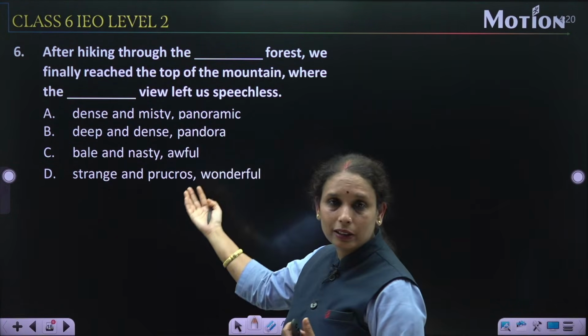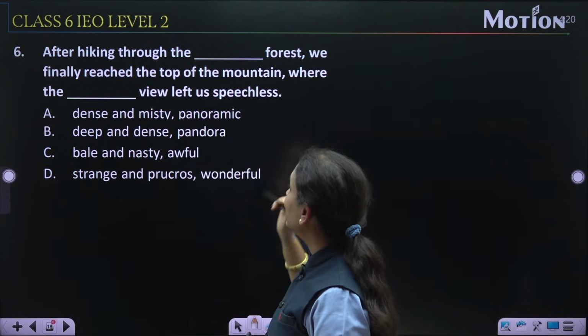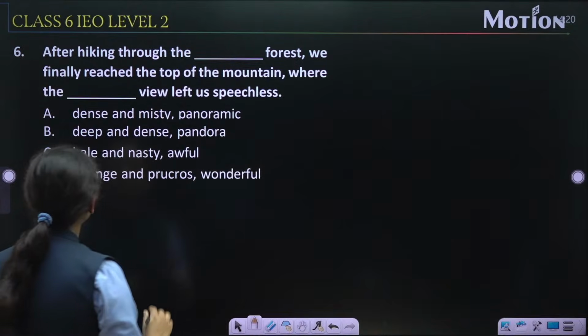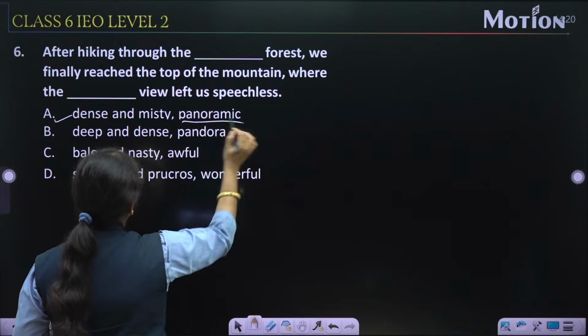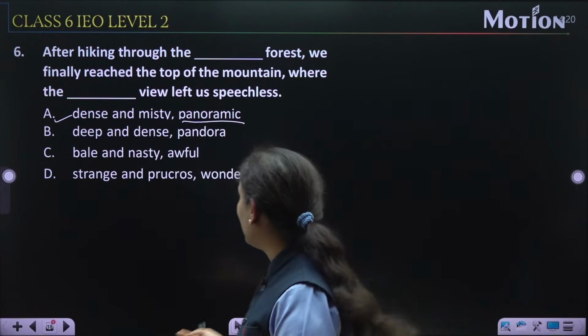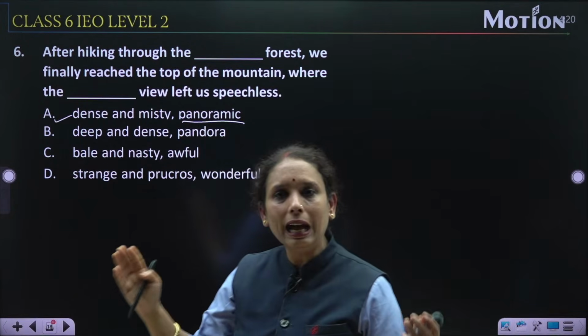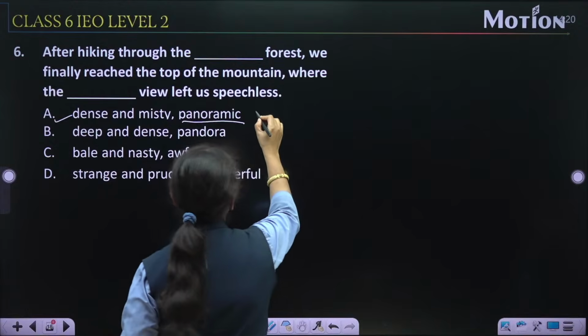Now let's check the options according to this question. After hiking through the, first option A is dense and misty and panoramic. Dense and misty, you all know. Dense मतलब घना, right? Panoramic मतलब a view, a large view. Like panoramic means wide, complete, beautiful.